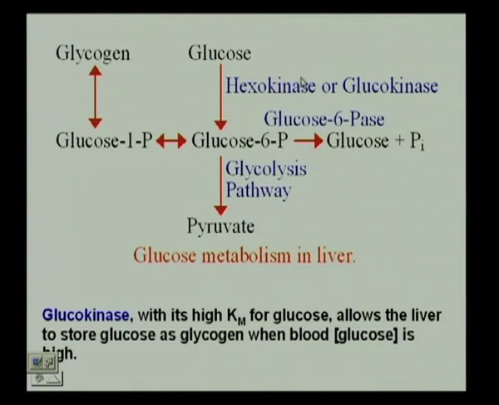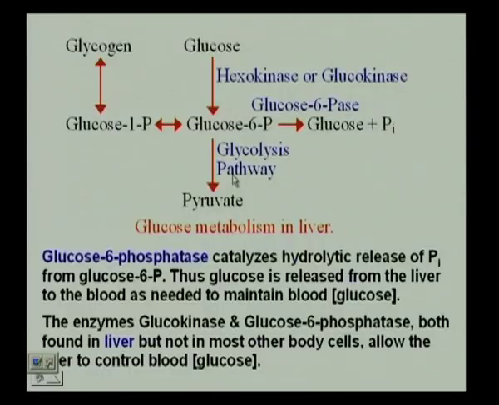Hexokinase would be inhibited by glucose 6 phosphate, but not glucokinase. And then, once the glucose 6 phosphate is formed in the cell, it is trapped. So, we have a regulatory mechanism that actually works here.